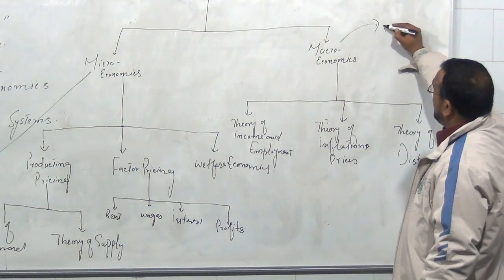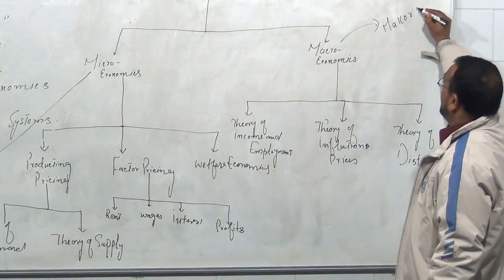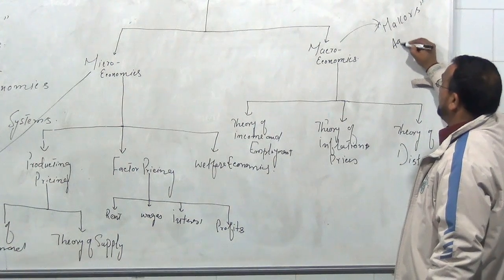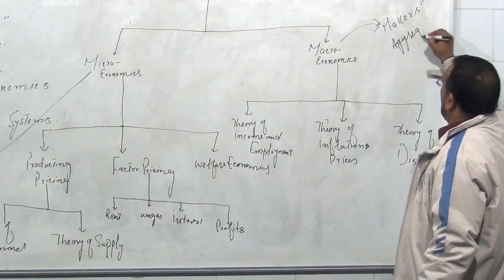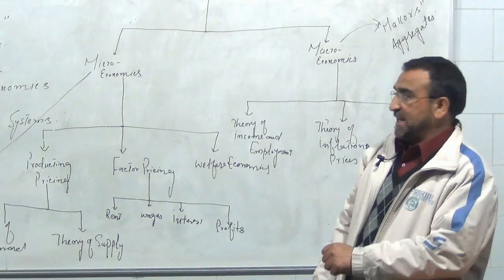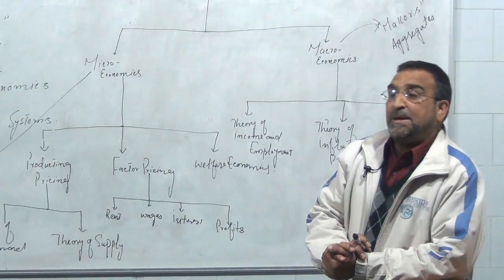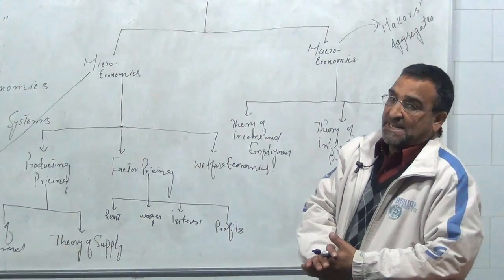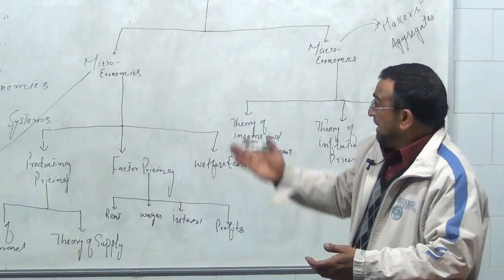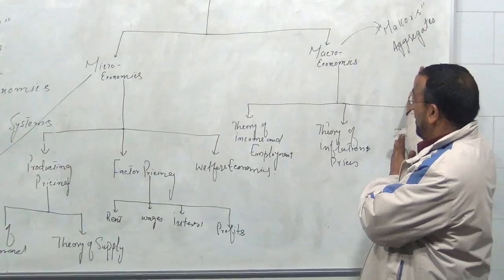Macro has been derived from the Greek word macros, which means large, or aggregate. So macroeconomics means that economics which deals with the aggregates. It may be the theory of income and employment, the aggregate demand, the aggregate supply, the aggregate consumption, the aggregate production, etc., whatsoever we have in macroeconomics. So this is what we call microeconomics, and this is what we call macroeconomics.